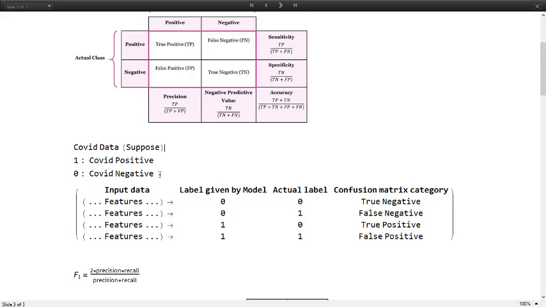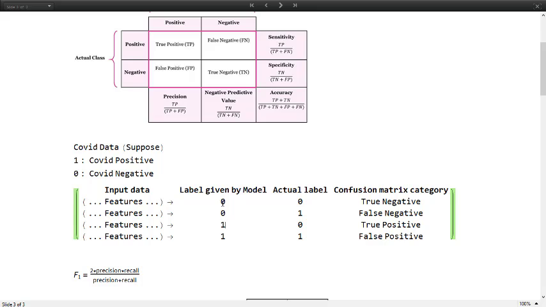If it's not infected, we label him as 0. So we learn this based on some features like age, gender, previous contacts, and so on. Features can be anything which is relevant for our training. So our model takes in all these inputs, then it spits out a value which is either 0 or 1.